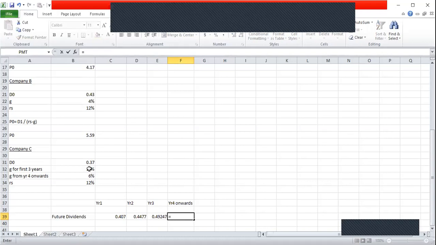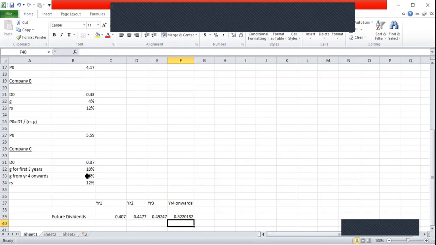In other words, in this last column, what we are going to put is only the 4th year dividend. The 4th year dividend is going to be 6% more than the 3rd year dividend. So it would be this into 1 plus 6%. So we are going to only put the 4th year's dividend in that last column, representing cash flows from year 4 till infinity.